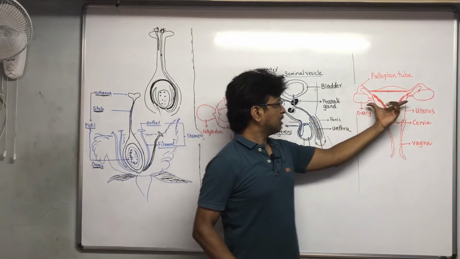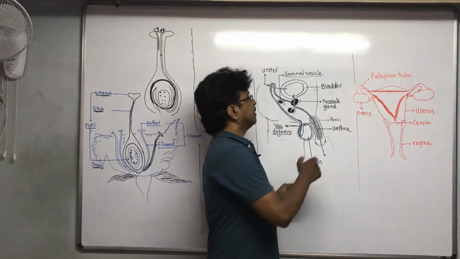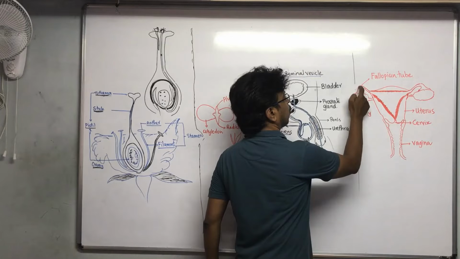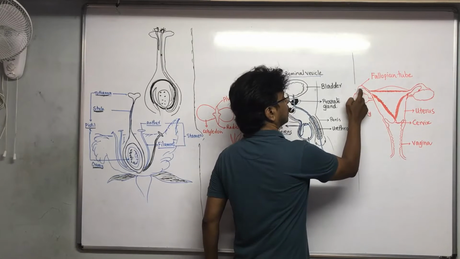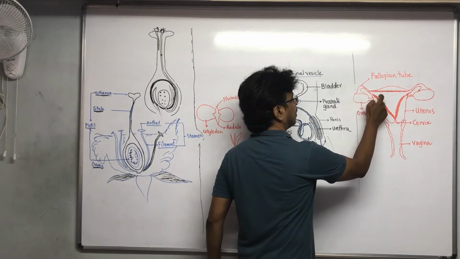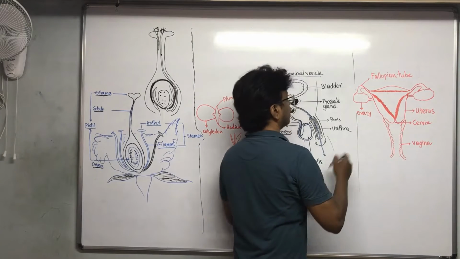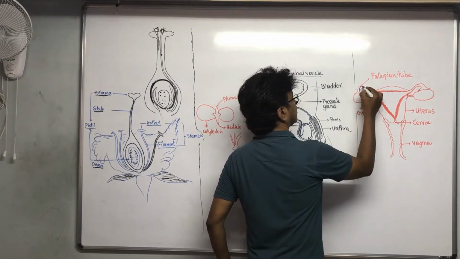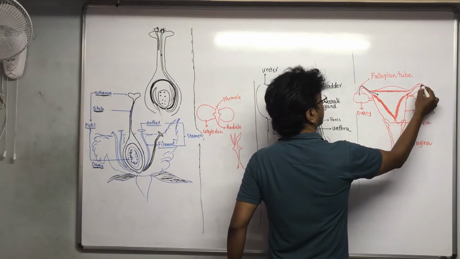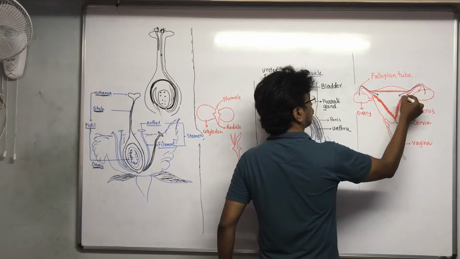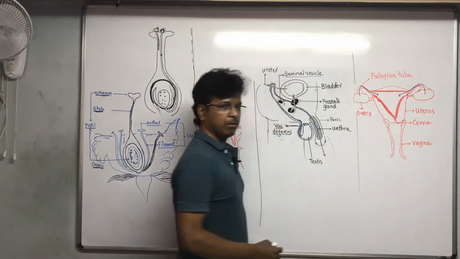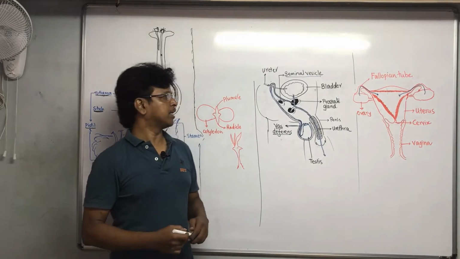When the eggs are released by the ovaries, they pass through the fallopian tube, actually the oviduct. You can call it an oviduct. Via the oviduct or the fallopian tube, they enter into the uterus. This is the uterus or womb, which in English we normally call a womb.